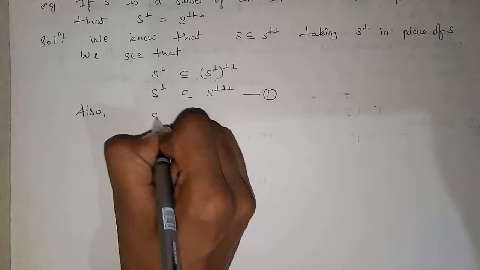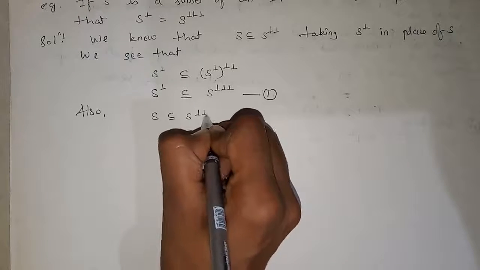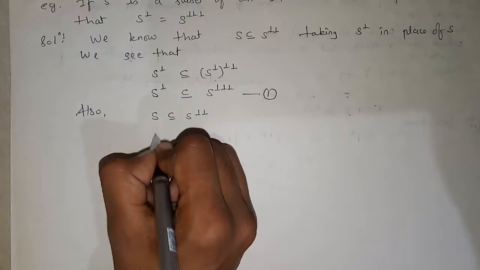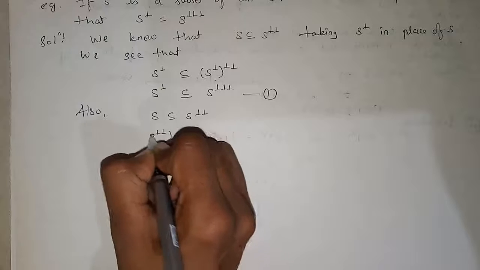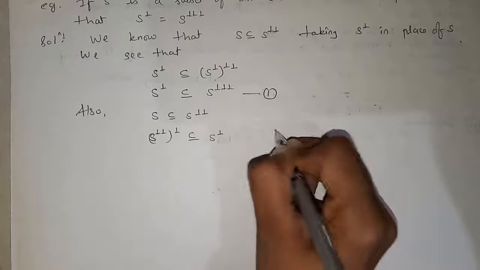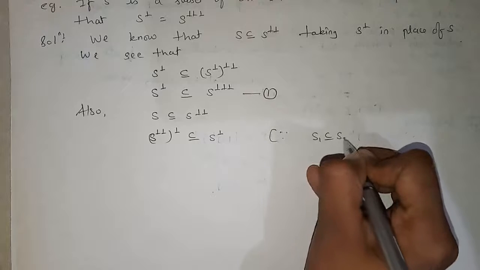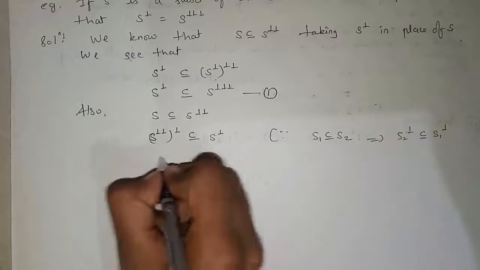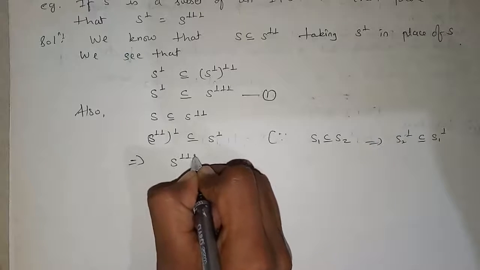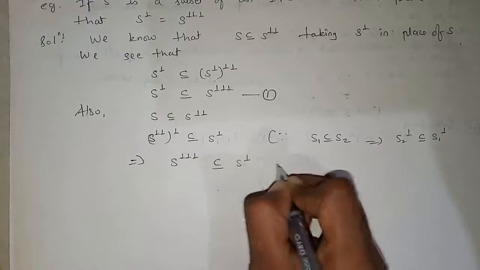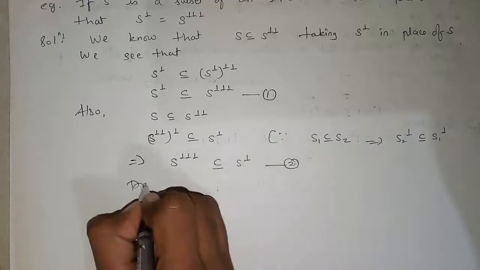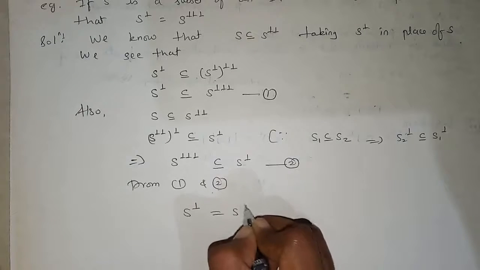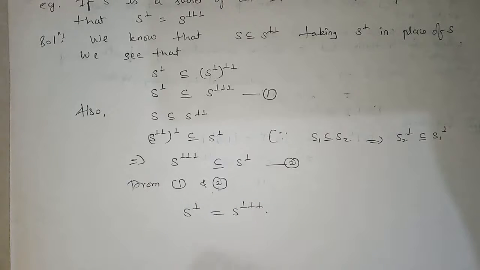Also S is contained in S double complement. So if this happens, then according to the earlier example, I can write S triple complement is contained in S complement. Since we have, if S1 is a subset of S2, this implies S2 complement is contained in S1 complement. This is equation number 2. Now from equations number 1 and 2 we can conclude that S complement is equal to S triple complement.